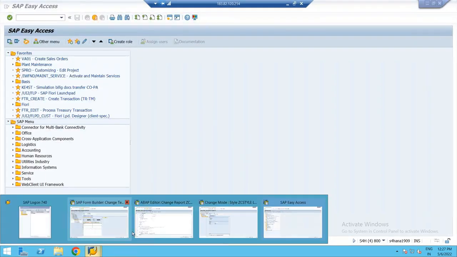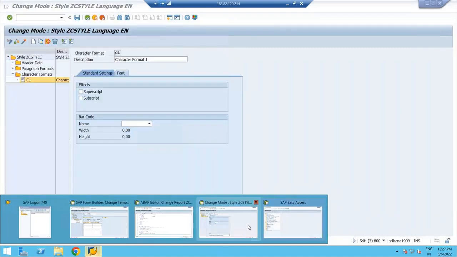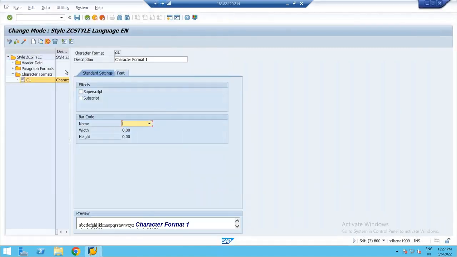Now, as part of my smart style, I created one character format C1. For this character format C1, in the standard settings, I'll choose the barcode which I created just now.